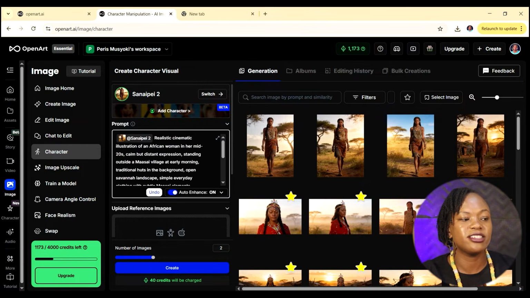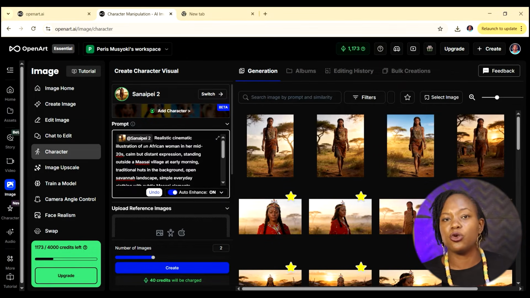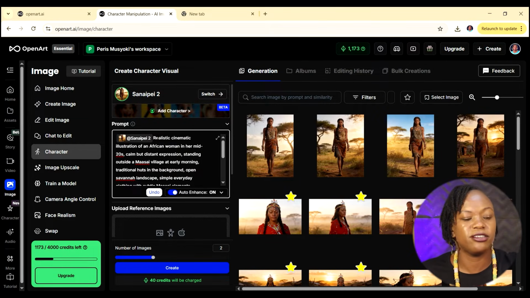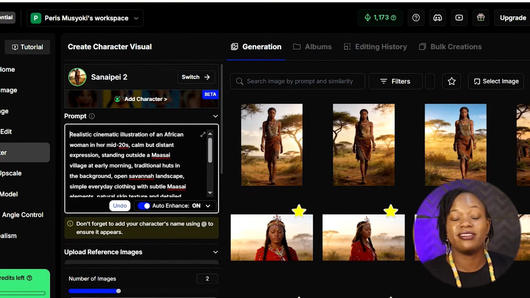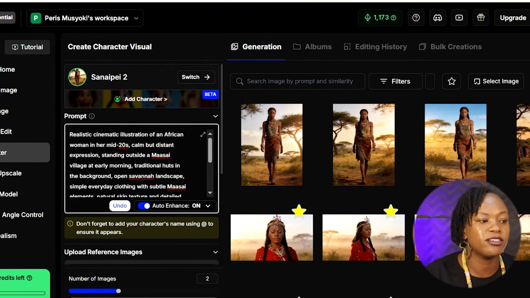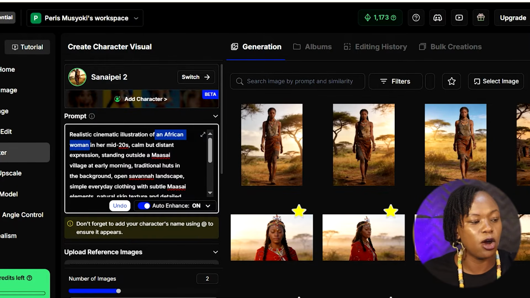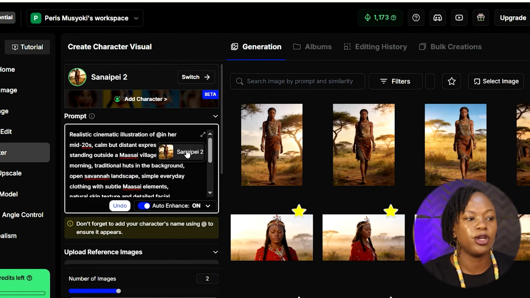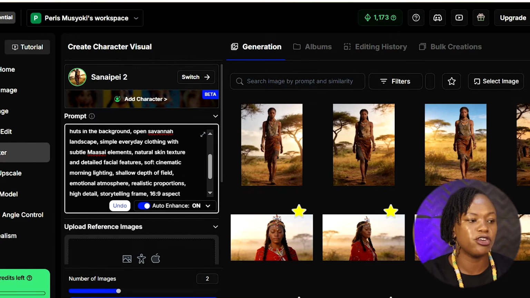Paste it here. You can see that our character is already referenced here, but you can always choose the section that you want them to be referencing. For example, I could decide I didn't want them referenced in this first part, and then we're just going to have a realistic cinematic illustration of an African woman in her mid-20s. So where it says African woman here, this is where we are going to change so that we can now reference Sanaipei. If you just put in the at sign, you can see that you're able to reference Sanaipei 2 here, and you can see now the rest of the prompt remains the same.